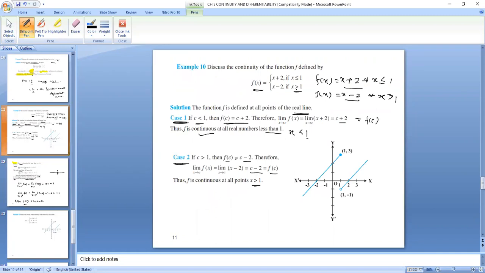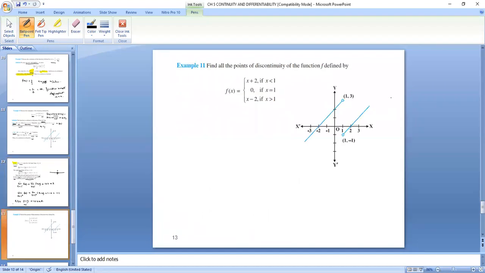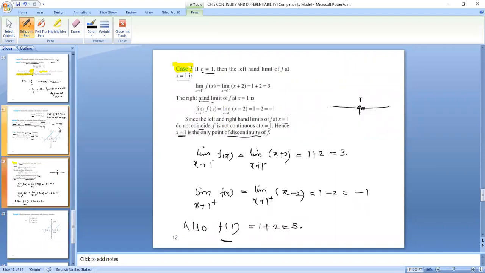You have to tell the point of discontinuity, so you will be telling that f is not continuous at x is equal to 1, right? Otherwise, for greater than 1, it is continuous. For less than 1, it is continuous. But x is equal to 1 is the only point of discontinuity.